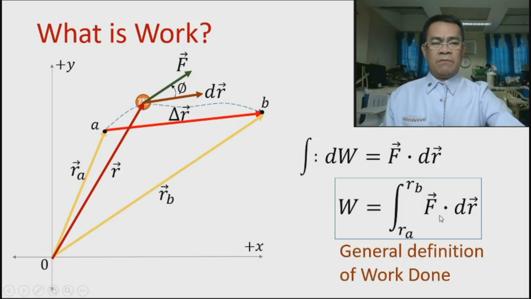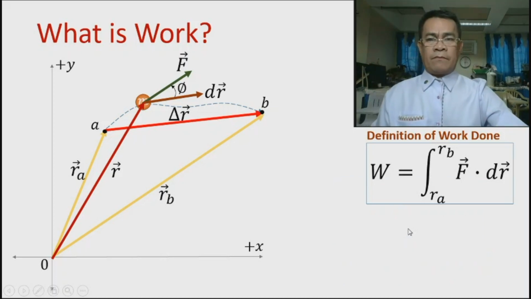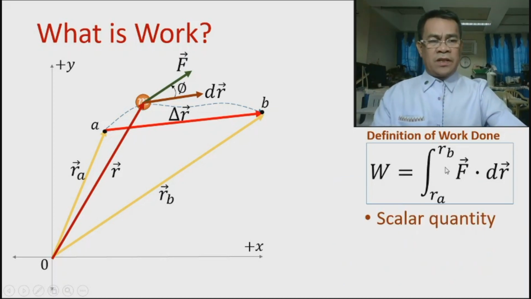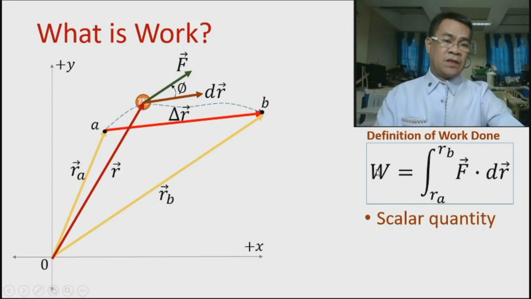Okay, so we call this the general definition of work done. Why general? Because we can apply this to any kind of force, from gravitational to elastic to electric and to magnetic force. So this is applicable to all kinds of forces. Now, take note that the dot product means scalar. So therefore, work should be a scalar quantity.